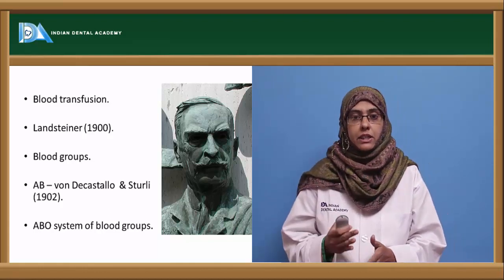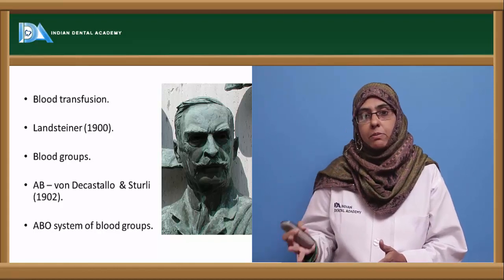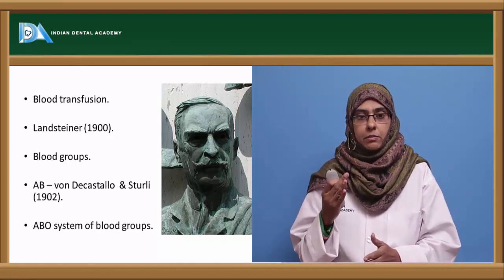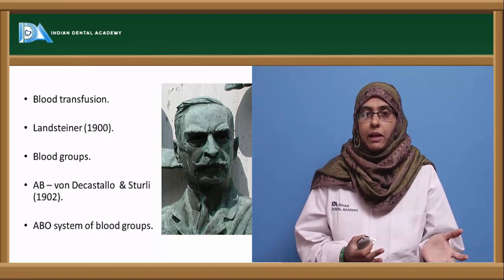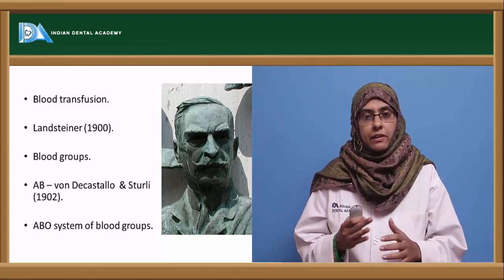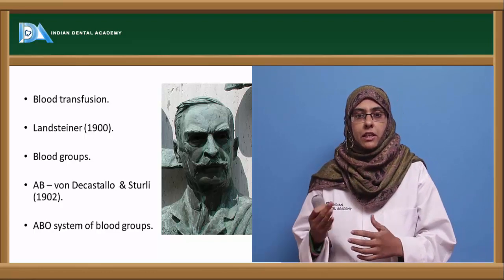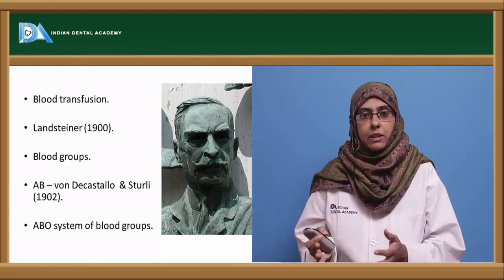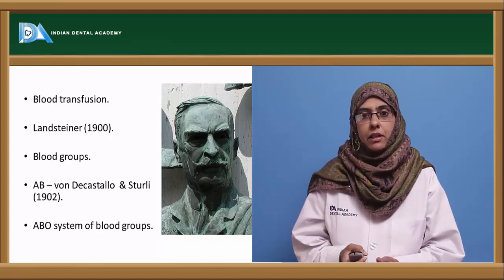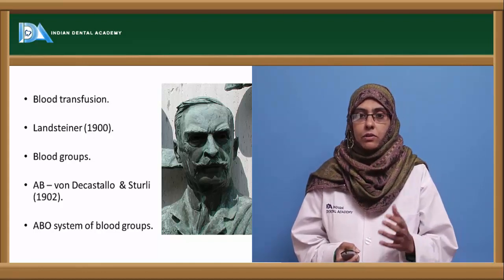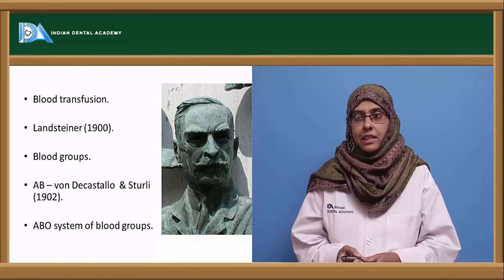When he mixed his sera with 5 of his friends' blood, he could see in some of the slides that there was no reaction. So he called that blood group the O blood group, and those which gave agglutination he correspondingly called A and B respectively. And it was the 4th blood group, the AB, that was given by von Decastello, who was a student of Landsteiner, and Sturli.